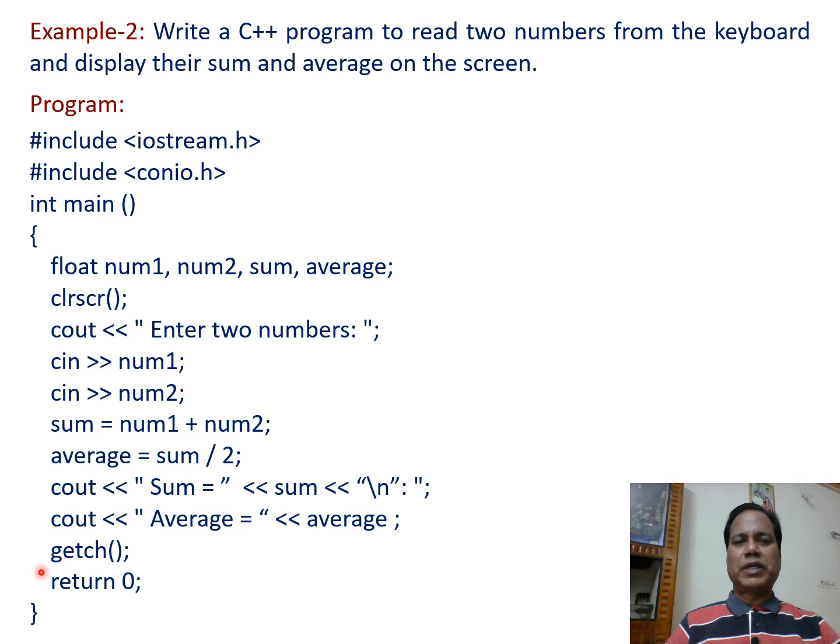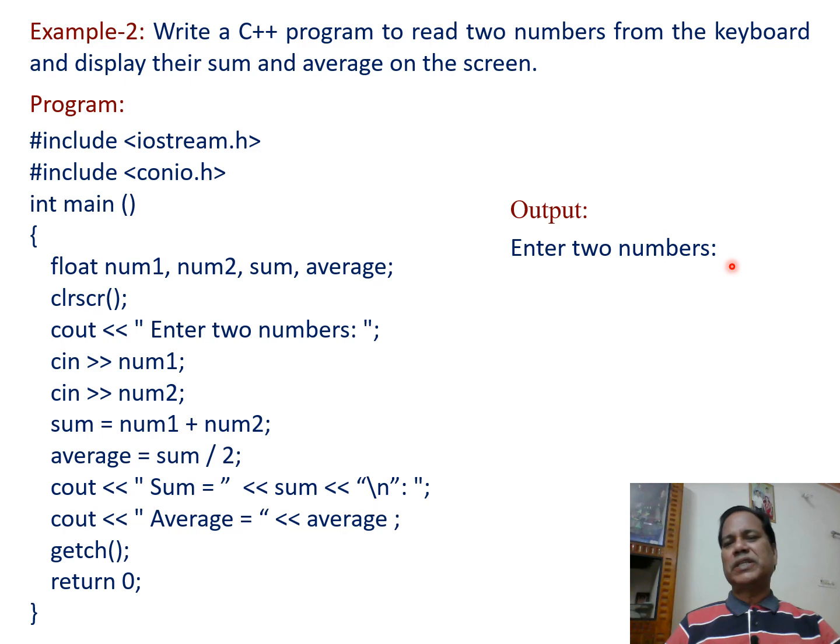So when the program is run, we get the output like this one. First, "Enter two numbers" is displayed on the output screen, whereby the user enters these two numbers, and when he presses the enter key, these two numbers are taken in and stored in the variables num1 and num2. 6.5 is stored in num1 and 7.5 is stored in num2.